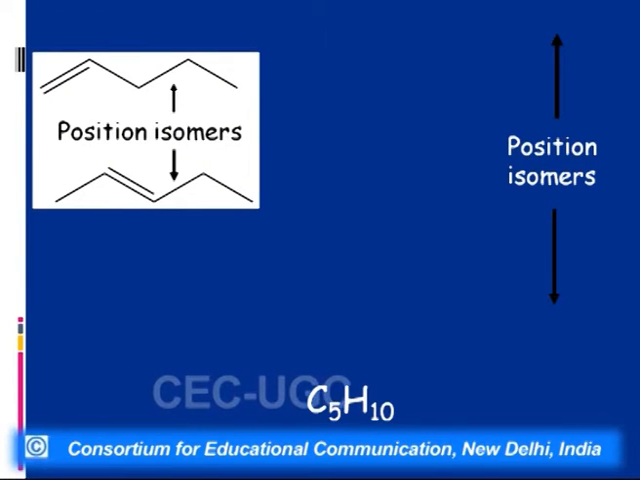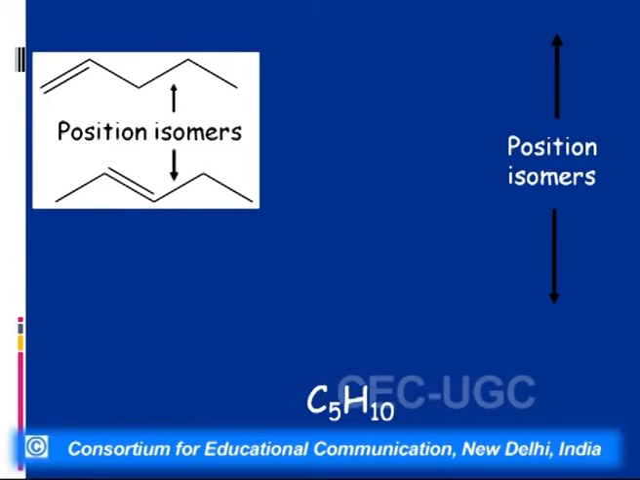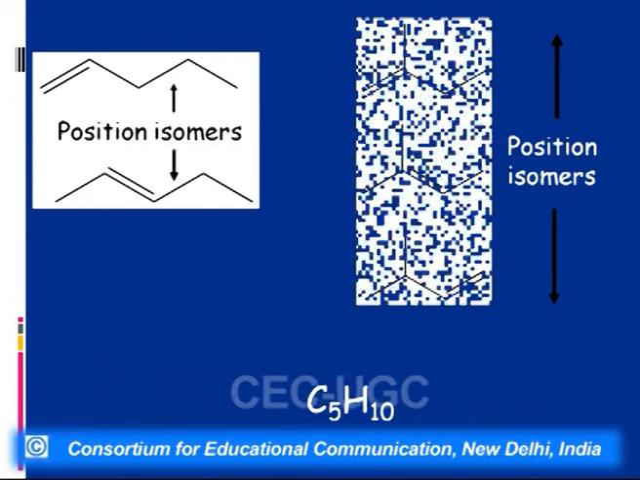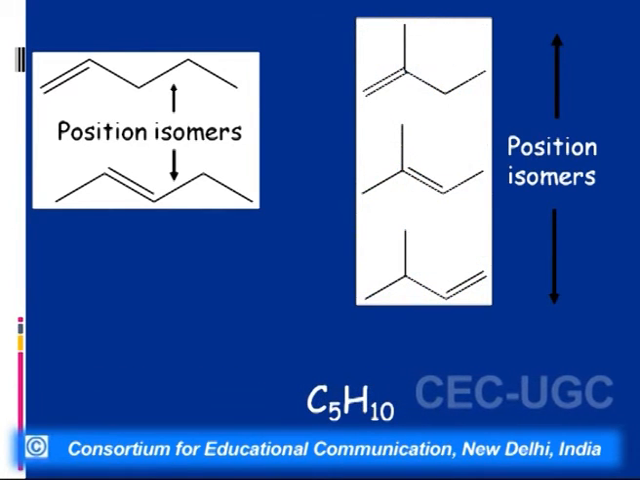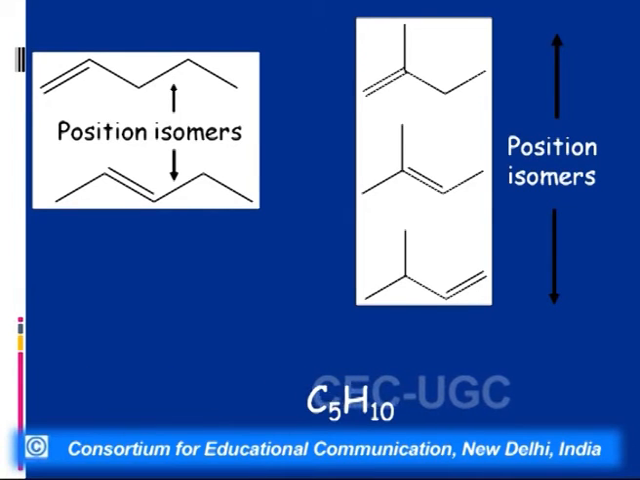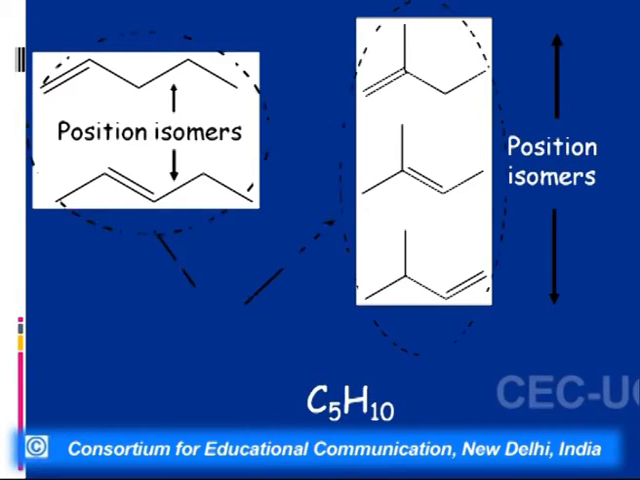So now if we look into this structure, these two structures are position isomers of alkenes, that is, the position of the double bond is different. This is again a position isomer: 2-methyl-1-pentene, 2-methyl-2-pentene, 3-methyl-1-pentene. These are position isomers.